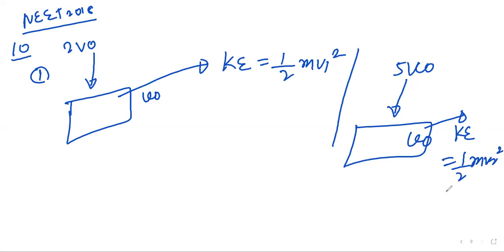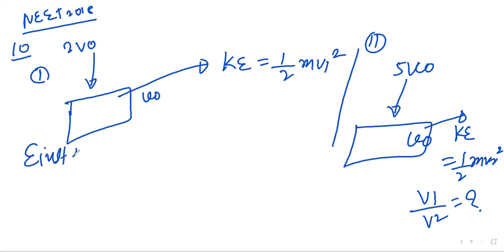We have to find the relation between V1 and V2, asked in 2018. So just solve it, write the kinetic energy formula. The photoelectric equation is also called the Einstein equation.